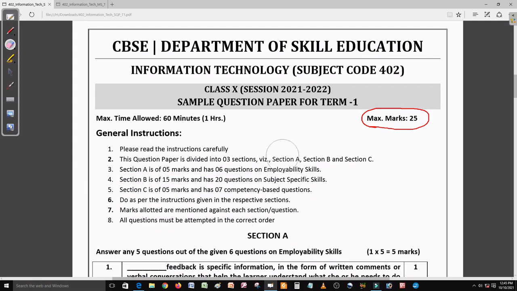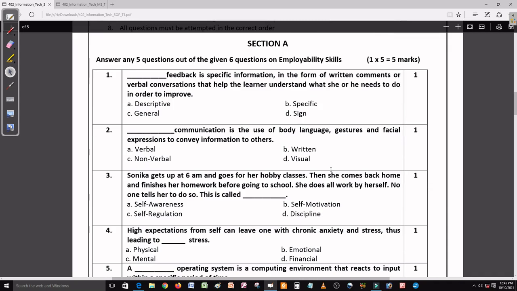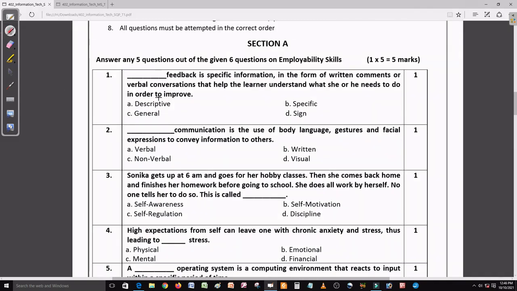Now let us solve section A. So in section A we have question number 1. Question number 1 is: dash feedback is a specific information in the form of written comment, verbal conversation that helps the learner understand what needs to be done in order to improve. So journal, this is wrong. Sign and specific, so these two are wrong. So descriptive is the right answer.